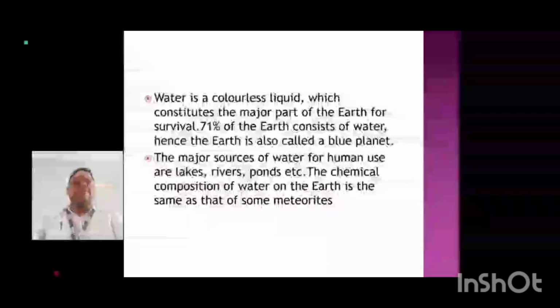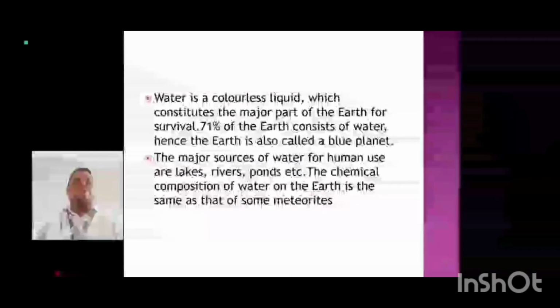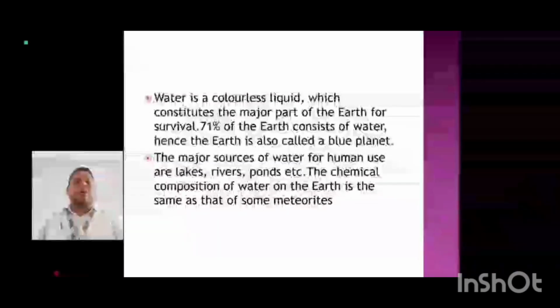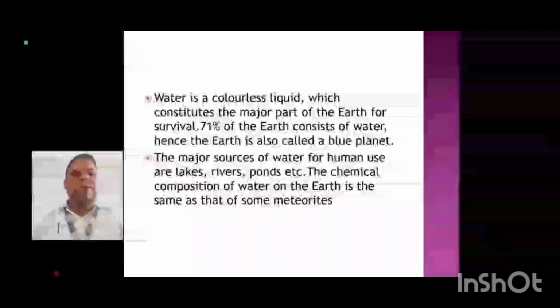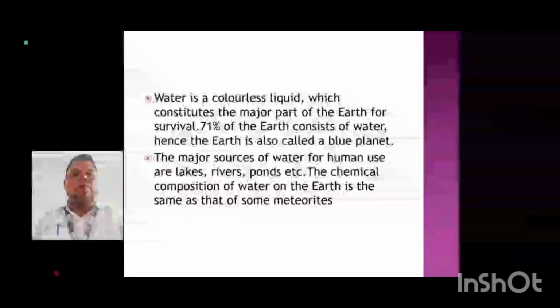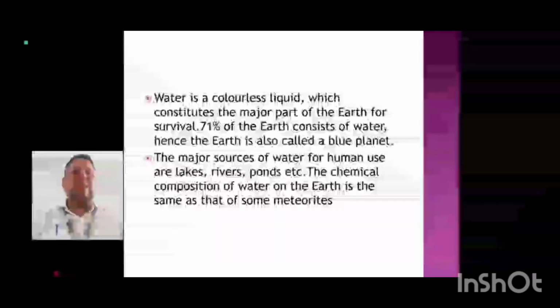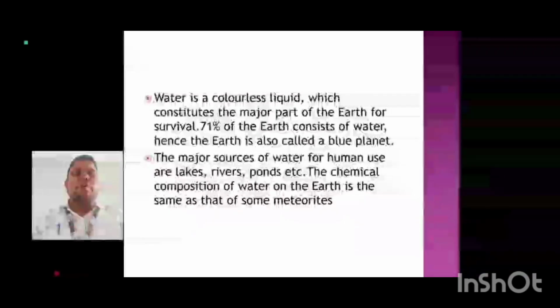Water is a colorless liquid which constitutes the major part of the earth. 71% of the earth consists of water, and hence the planet is also called the blue planet. The major sources of water for humans are lakes, rivers, ponds, etc. And the chemical composition of the water of the earth is the same as